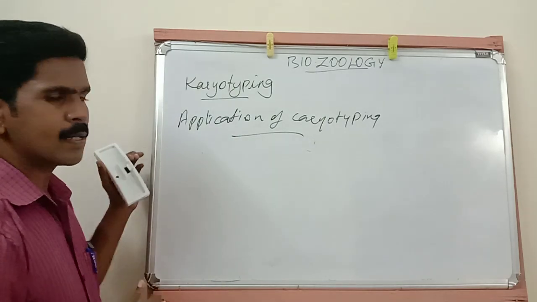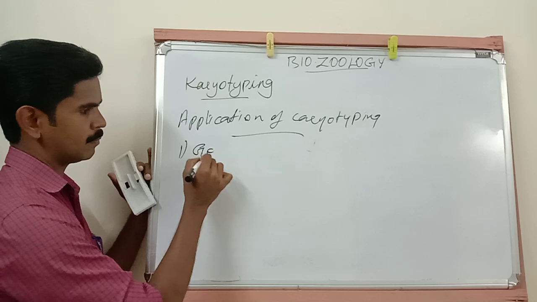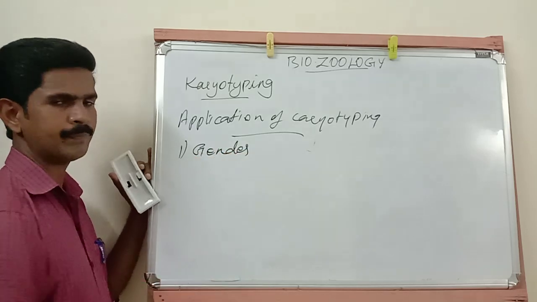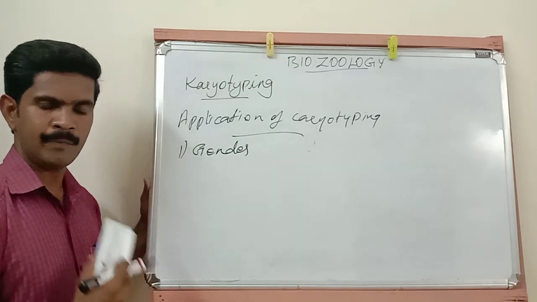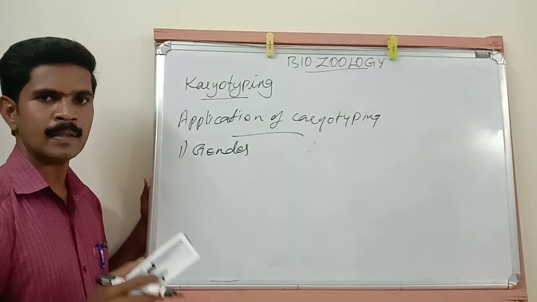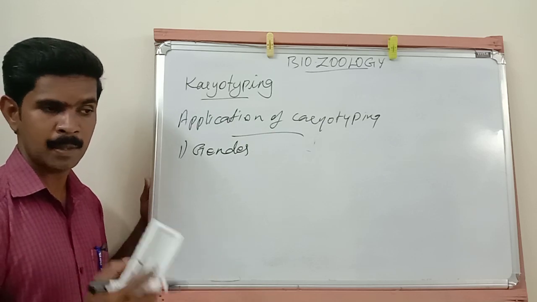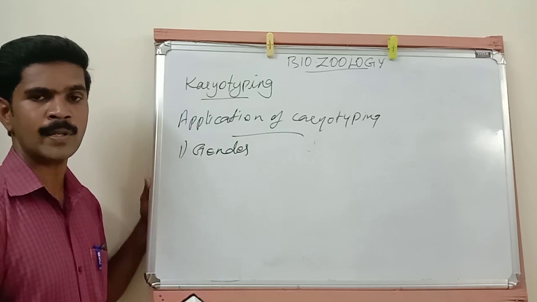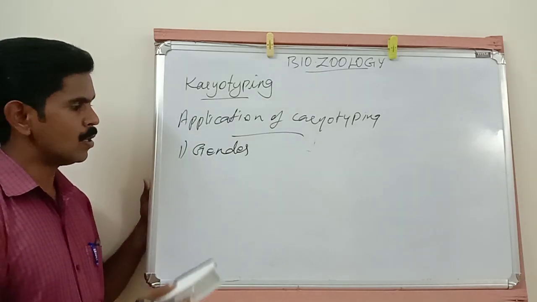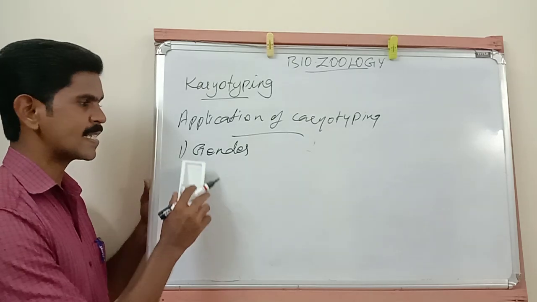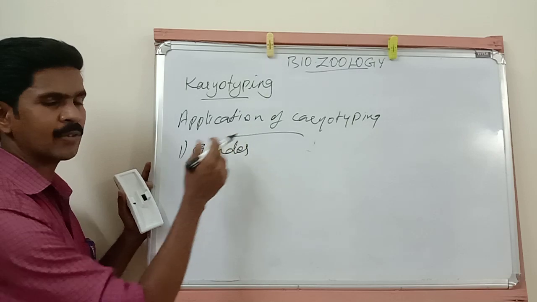The uses or the application of karyotyping. The first application is gender. Gender meaning you all know. With the help of this karyotyping technique, we can identify the sex of the fetus. Fetus meaning the embryo, the baby which is developing or growing inside the uterus of the mother. So this is the first application of karyotyping.